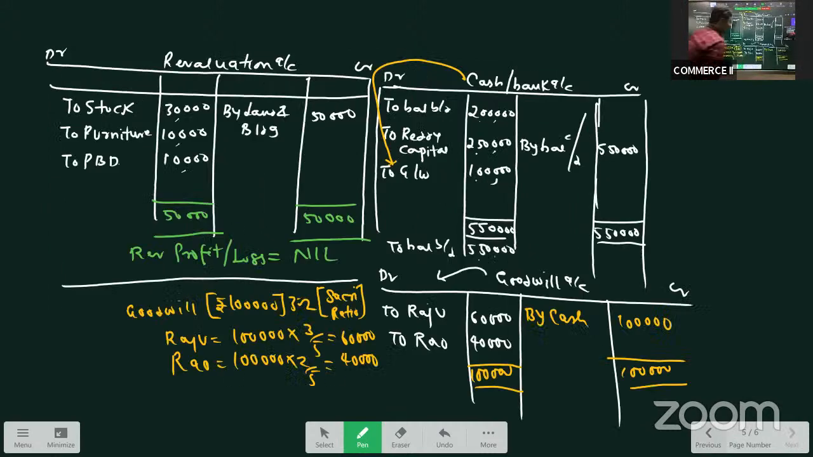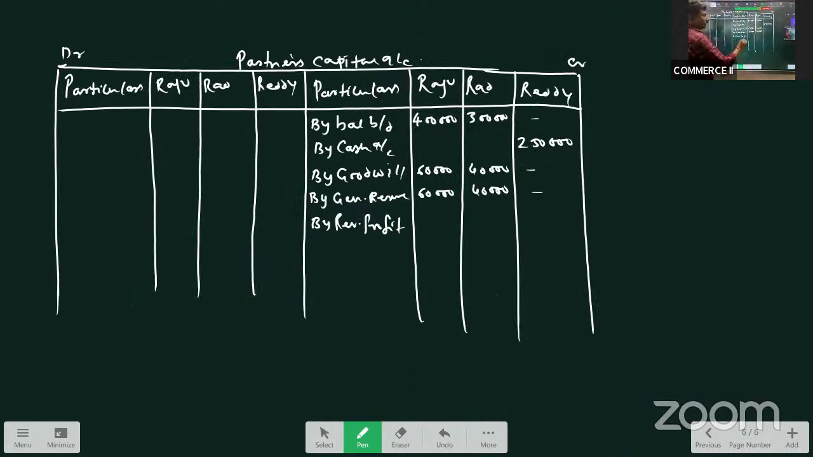Revaluation profit. Check our revaluation account. There was no profit, no loss. So let us close it. We don't have any revaluation profit or loss. Close it. 4 lakh 60 plus 60.